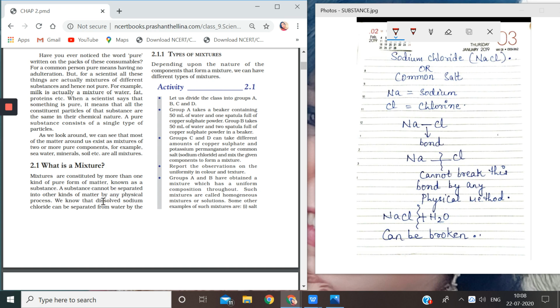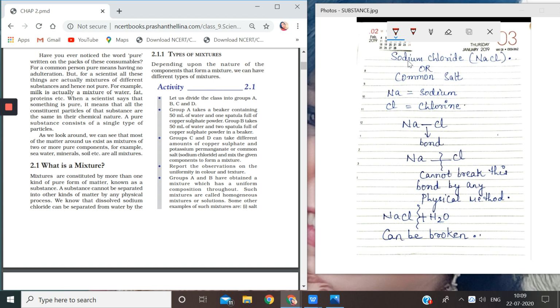To explain this, I have taken this example in front of you. Children, sodium chloride, or common salt that we put in our food every day, has the formula NaCl. Here Na stands for sodium and Cl stands for chlorine. When sodium and chlorine chemically combine, they form a bond with each other, and now they become sodium chloride.